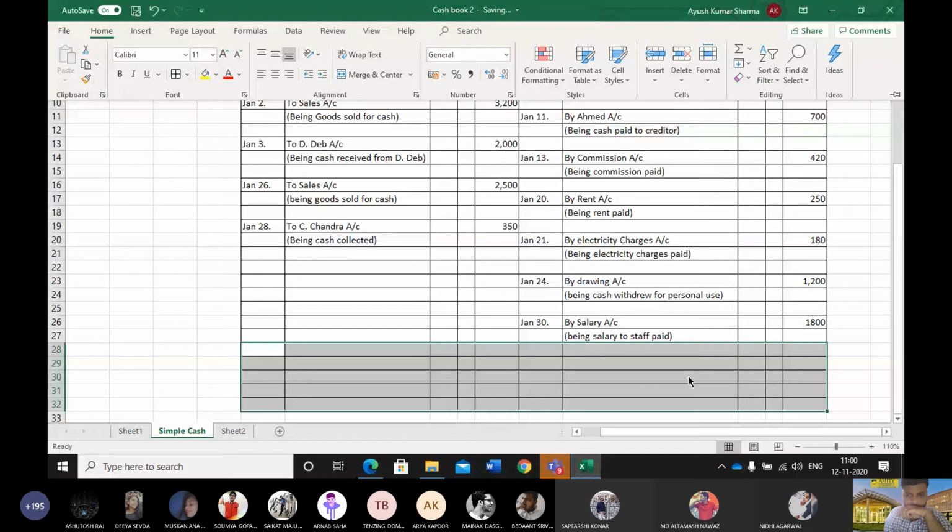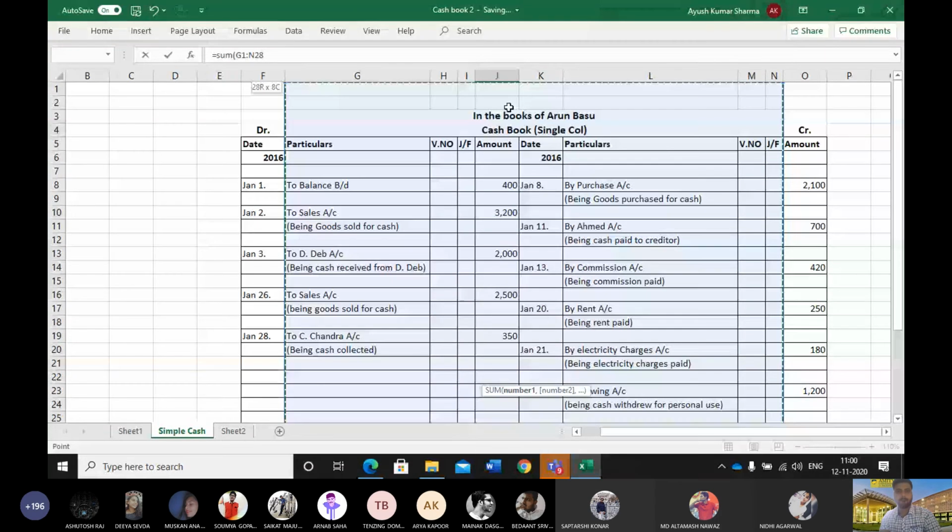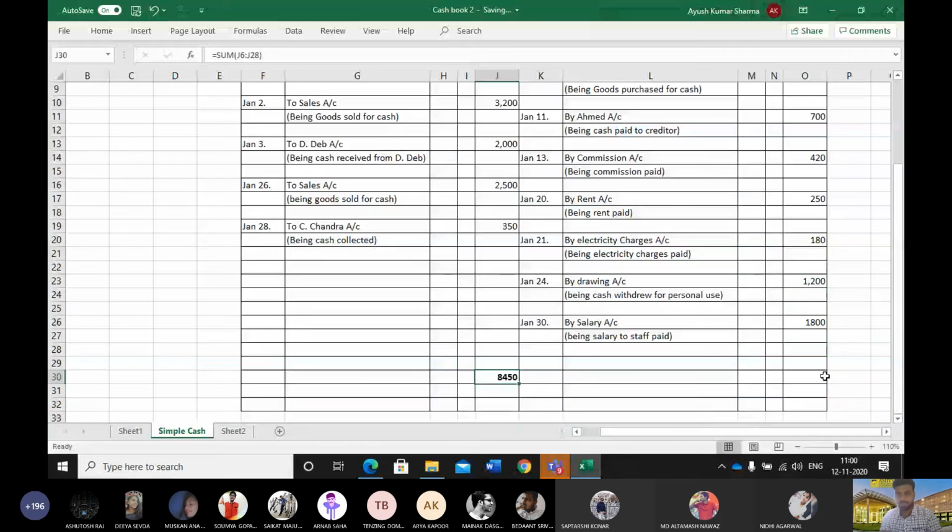Now what we need to do is balance the accounts. First, we'll total the debit side. The same value needs to be here also, so I'm copying this cell here. Now I have to find the balance on Jan 31, by balance c/d.